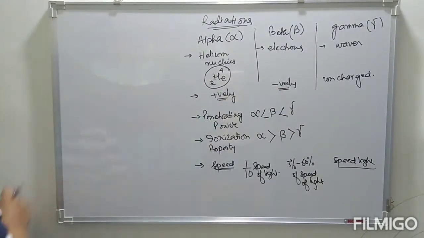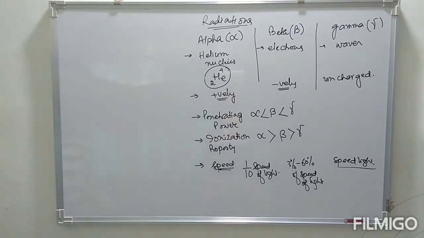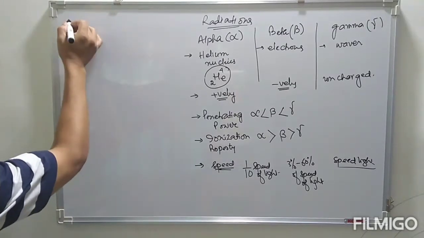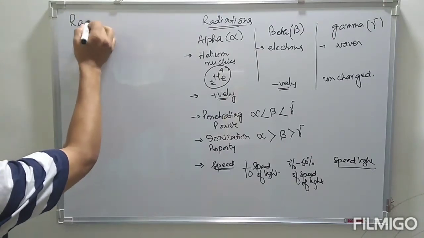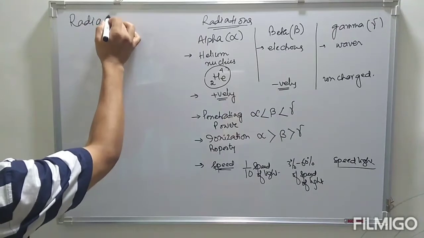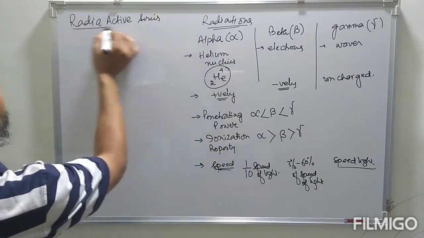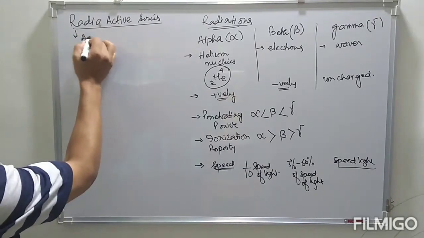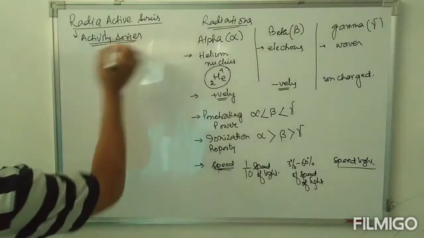After this, we'll move on to the nuclear process: the radioactive series. The radioactive series simply means the activity series.